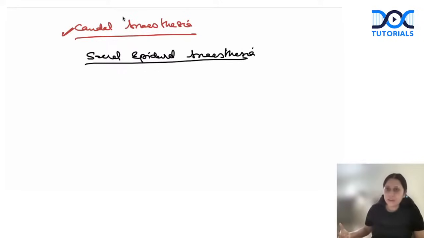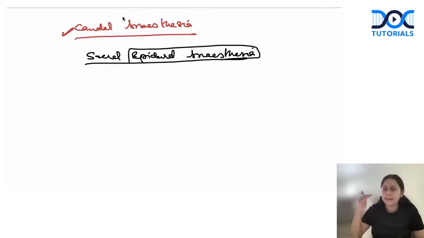So as I was continuing, caudal is a special type of sacral epidural anesthesia. When we give epidural in the sacral space, we call it caudal anesthesia. Your epidural anesthesia can be given in the thoracic space. It can be given in lumbar. It can be given in sacral, depending on what surgery we are using it for.